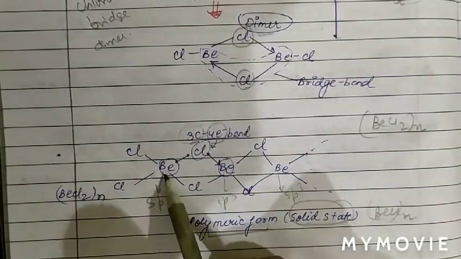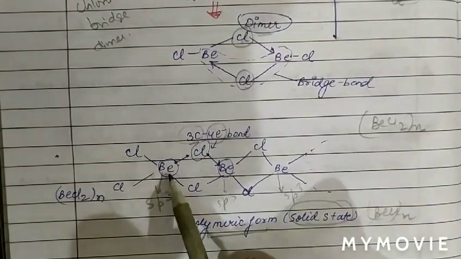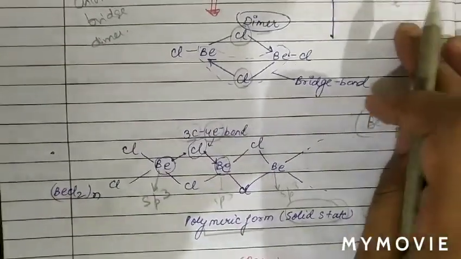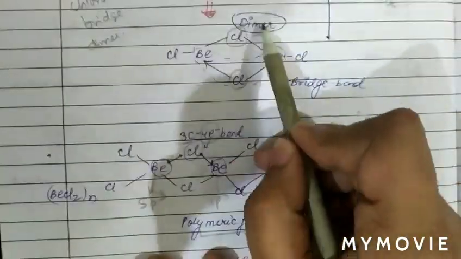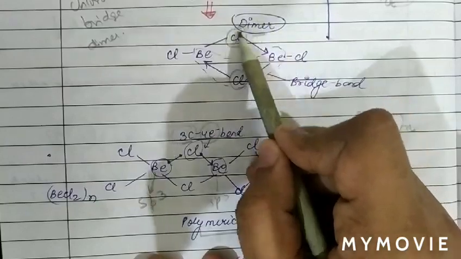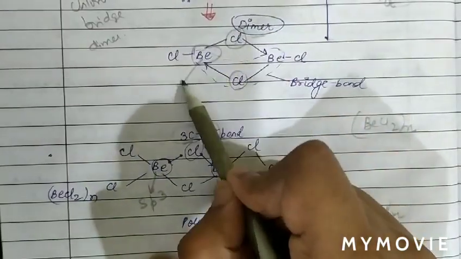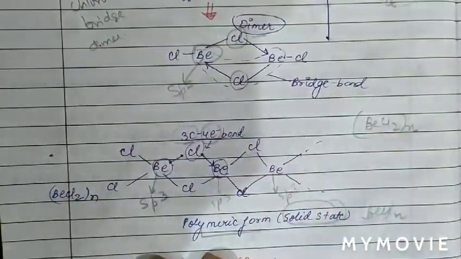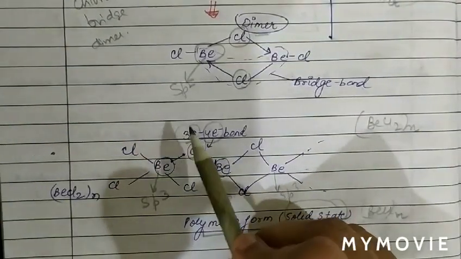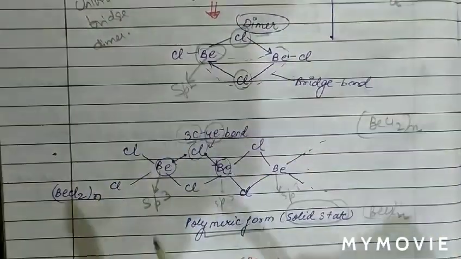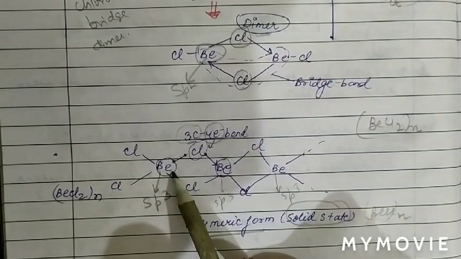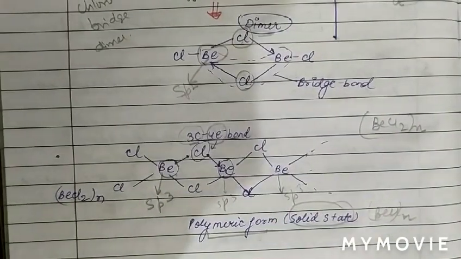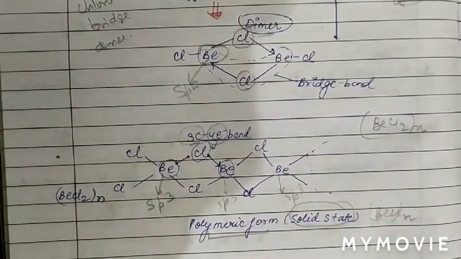The hybridization of beryllium in the solid state is sp3, while in the case of the chloro-bridge dimer in vapor phase, the hybridization is sp2. So in the vapor phase, the hybridization of beryllium is sp2, while in the solid state, the hybridization of beryllium is sp3. So we have discussed the compounds of beryllium.